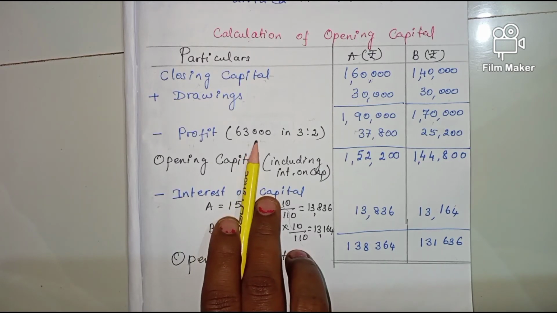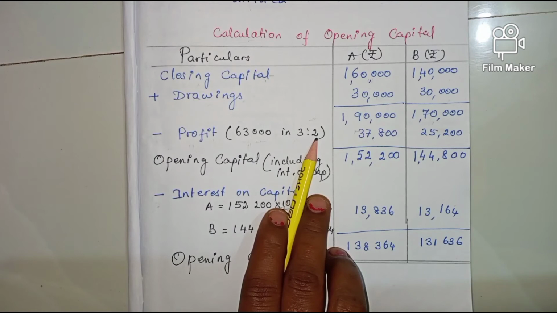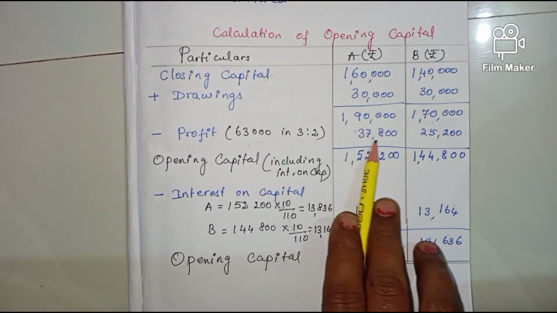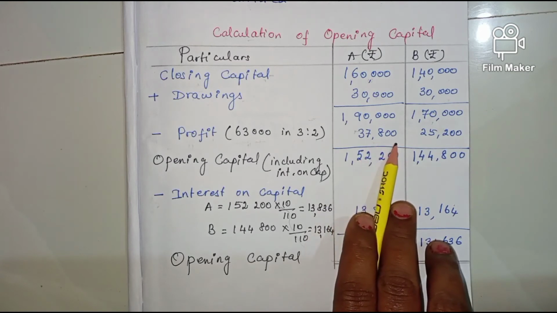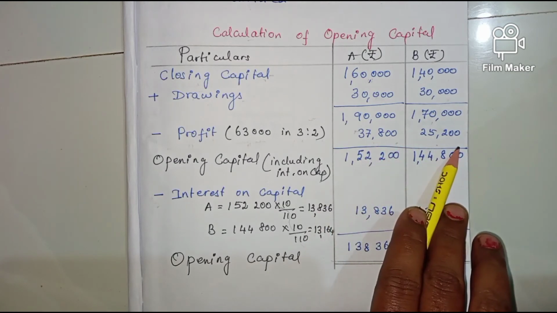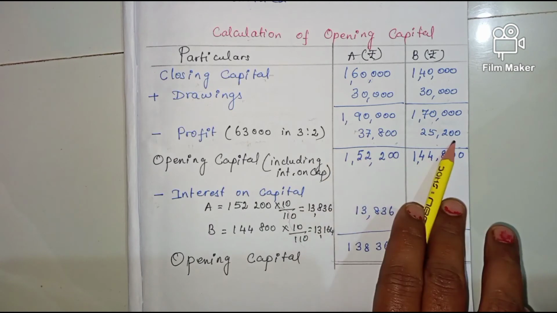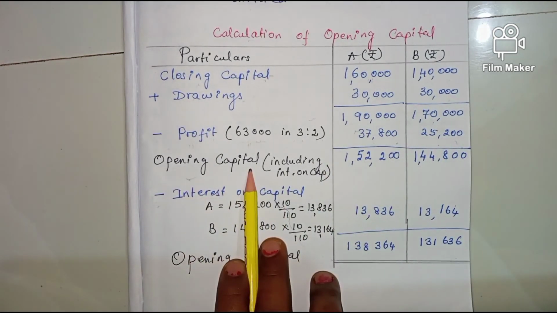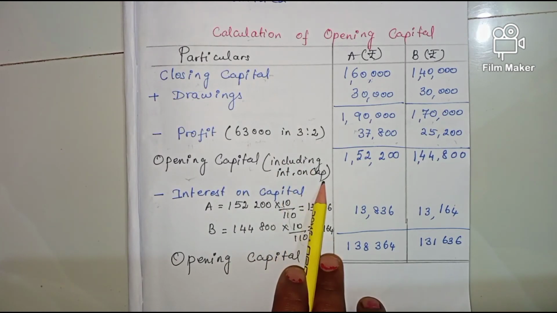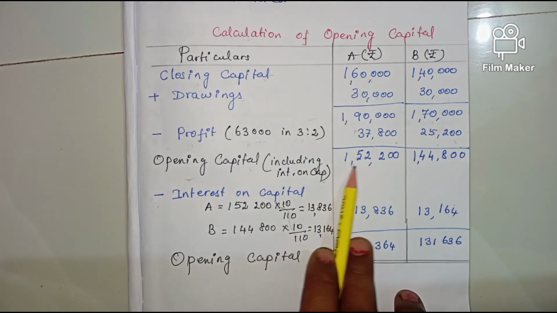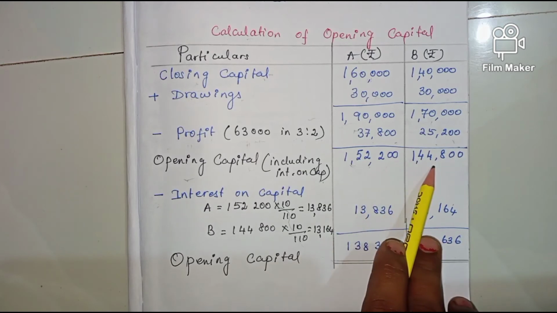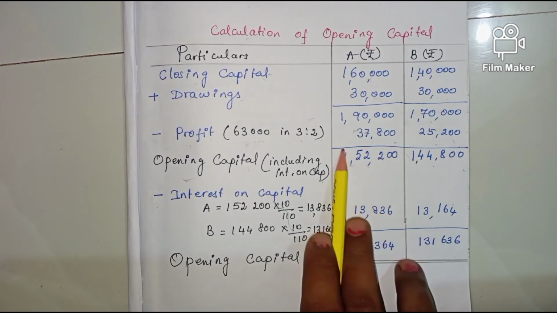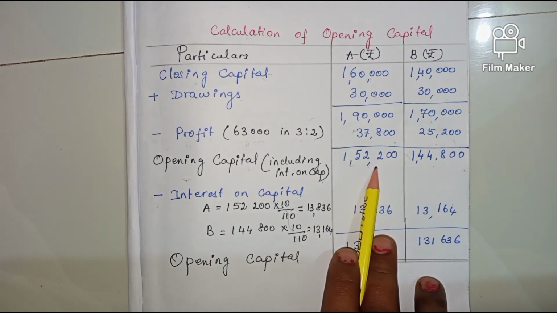That 63,000 should be distributed in 3:2 ratio. When you distribute 63,000 in 3:2 ratio, you will get 37,800 for A and 25,200 for B. This is the profit. Understand? Then you will get the opening capital including interest on capital: 1,52,200 for A and 1,44,800 for B. Now, this includes interest on capital.